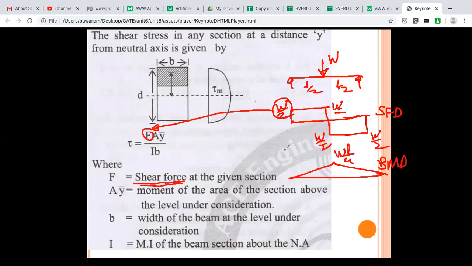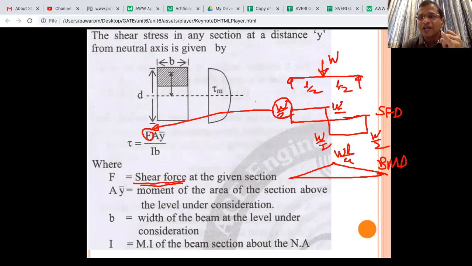So you have to remember, for calculating bending stress, you have to get the BMD and the maximum bending moment, or sometimes people will say at this and this location you take the bending moment and find out the bending stress. And for finding shear stress due to bending, that will be from the SFD.